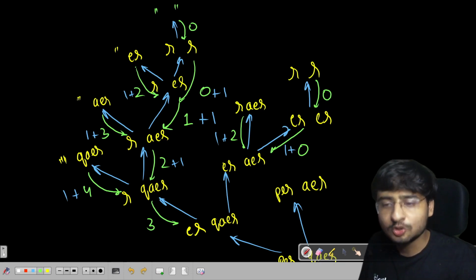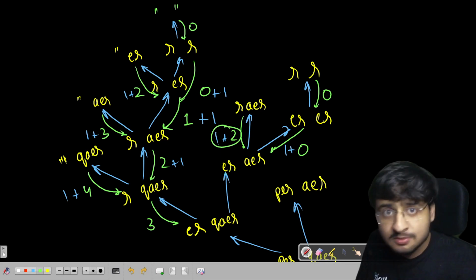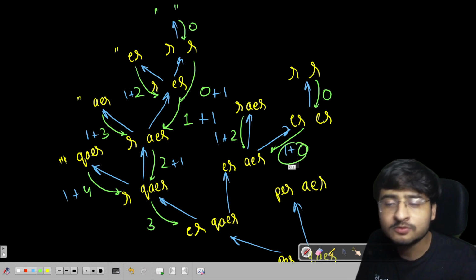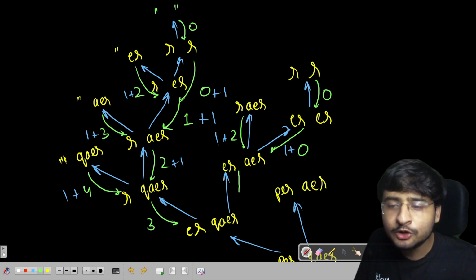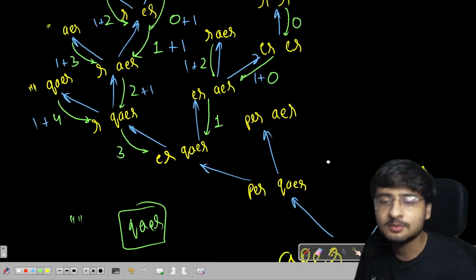What is better? To make both of them equal, should I delete E and then 2 moves, which is 3 moves? Or should I delete A and then 0 moves, which is 1 move? Definitely 1 move is better. I'm going to return a 1 from here. I hope you are getting the whole solution for this problem itself, right?